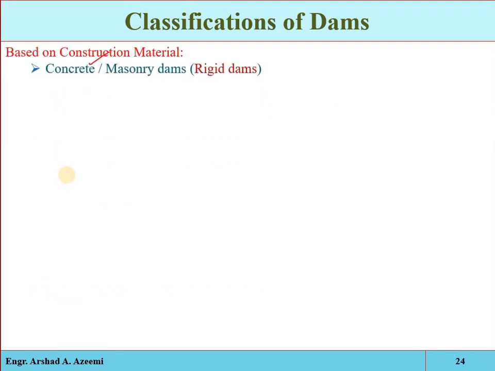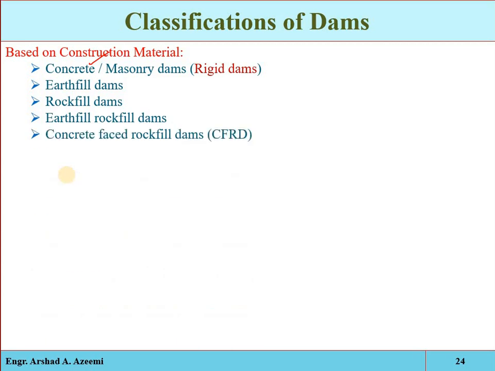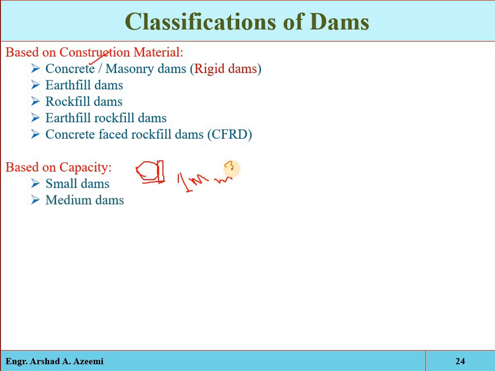So different types of material are concrete masonry, earth fill, rock fill, and earth fill rock fill, meaning a combination of both the earthen material and the rock materials. Okay, concrete faced rock fill material. And based on the capacity, that is also important, how much water it can store, or what will be the capacity of the reservoir. And remember, if that capacity is greater than 1 million cubic meter, then it is classified as